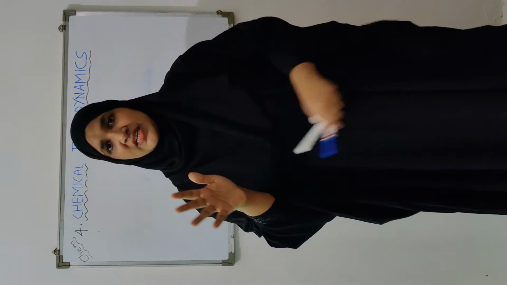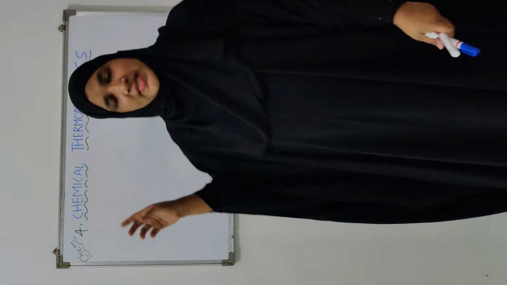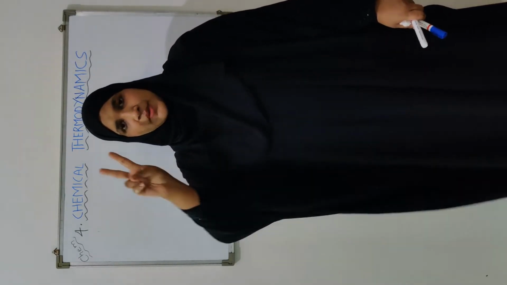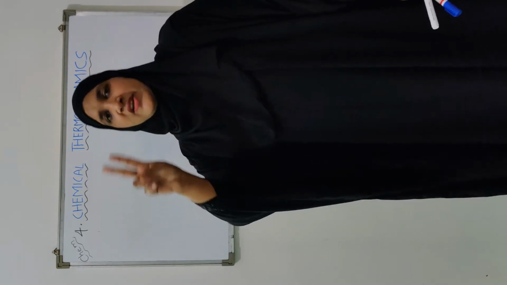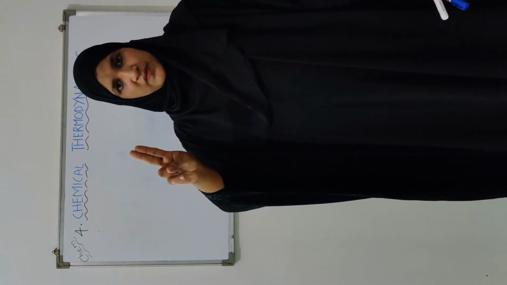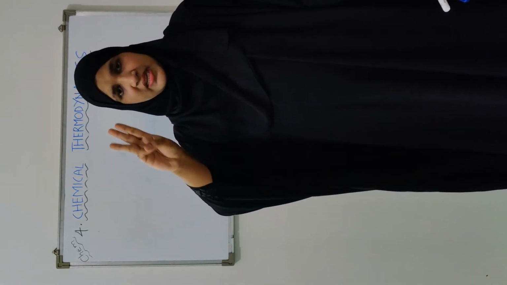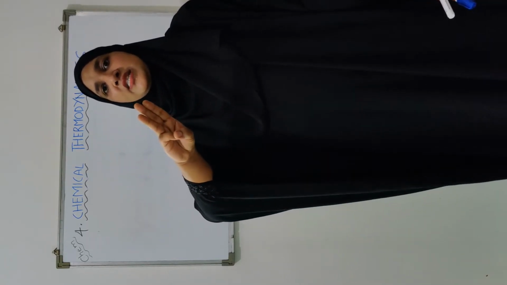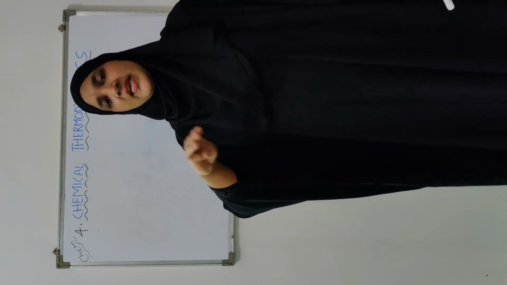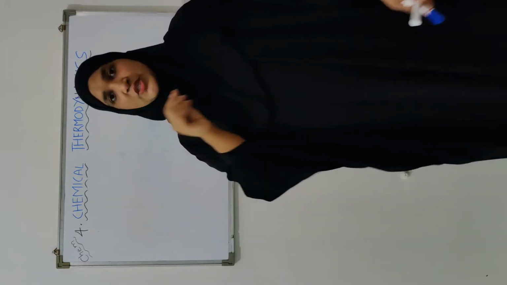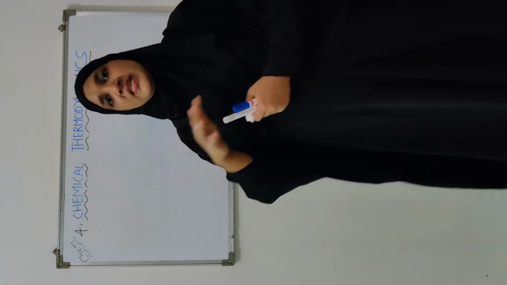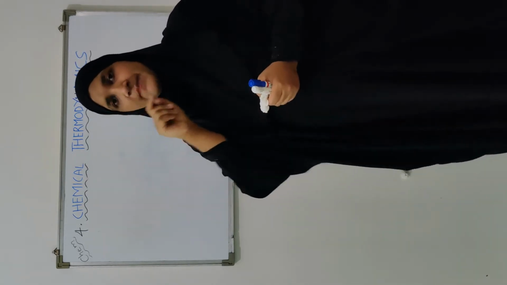So the definition includes three parts. Number one, it is the study of different forms of energy. Number two, the quantitative relationship between different forms of energy. And number three, the energy changes that take place in different physical and chemical processes. This is your chemical thermodynamics, okay? And the study of these will give you an idea about these three things.